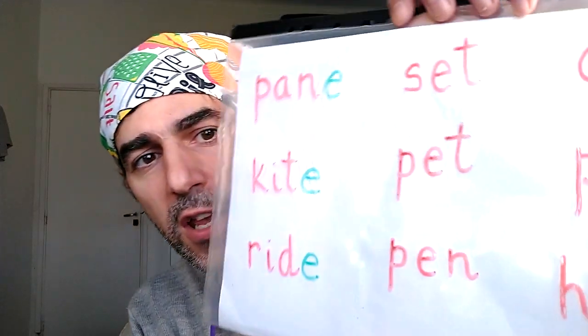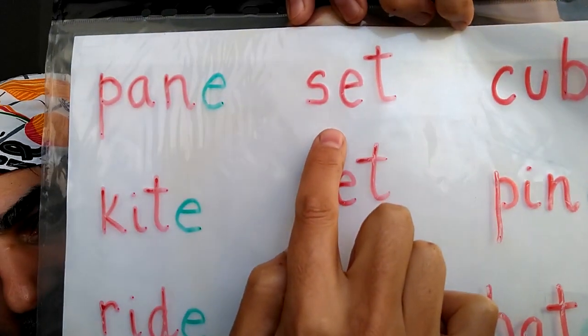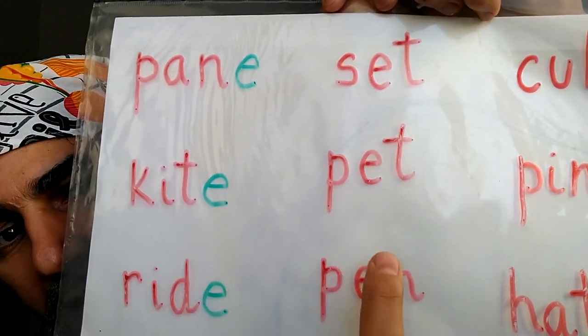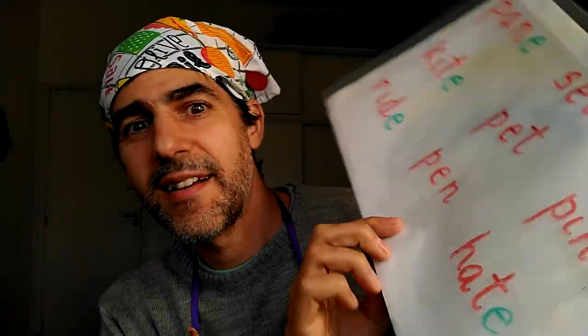Have you done it? I will show you the words. They were set, pet, and pen. Have you done it correctly? Great job! And now, can you write the 2 words that are different, like hat and hate?